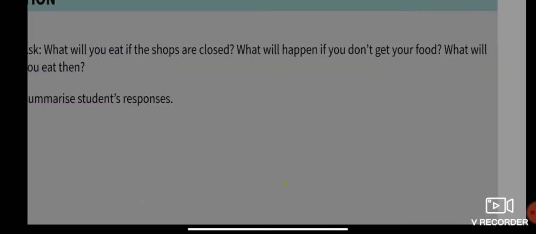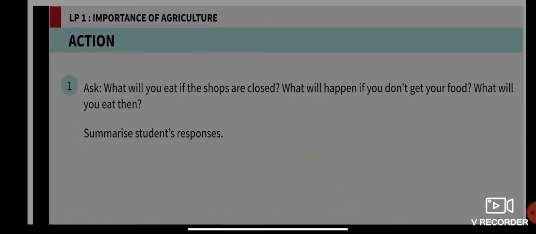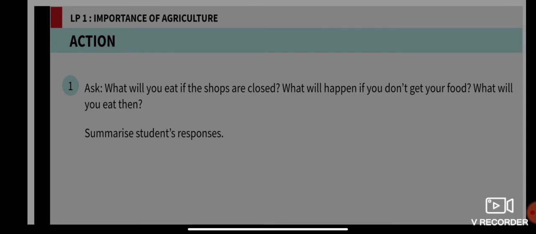Now, let me ask you a simple question. Just imagine, what will you eat if the shops are closed? And what will happen if you don't get your food? Suppose the shops are closed, then what will happen?